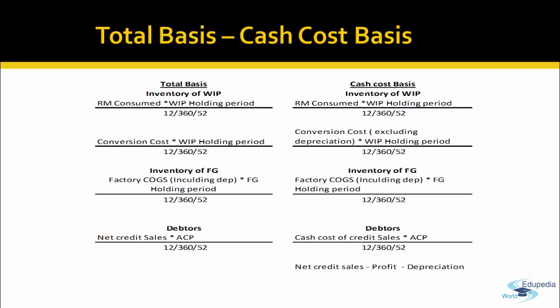Debtors is computed on the net credit sales, while in cash cost basis, we have to compute the cash cost of credit sales. And to compute that, we have to reduce the profit percentage from the net credit sales and the depreciation portion.